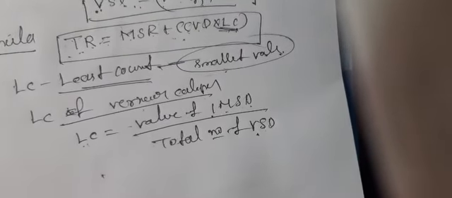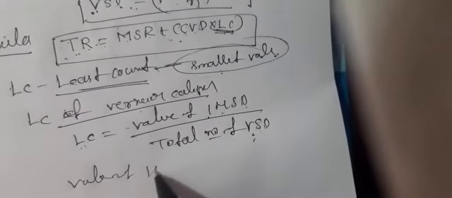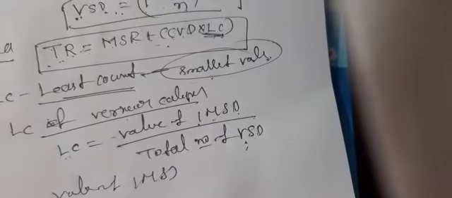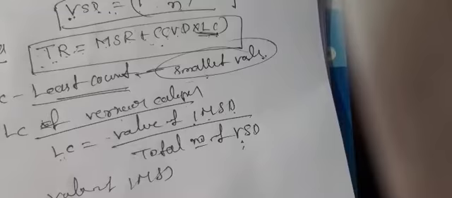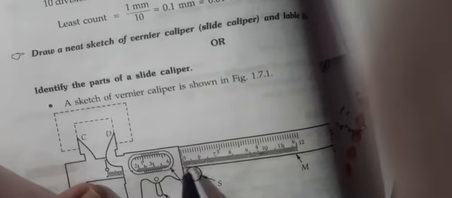How to find the least count value? How to find the value of 1 MSD? The total length of the vernier calipers is 15 centimeter. See, in this diagram, the vernier scale consists of two scales. One is the main scale. My question is, what is the value of 1 MSD? That means, what is the value from the first line to the second line? First is 1 centimeter, second centimeter, 3 centimeter, 4 centimeter.